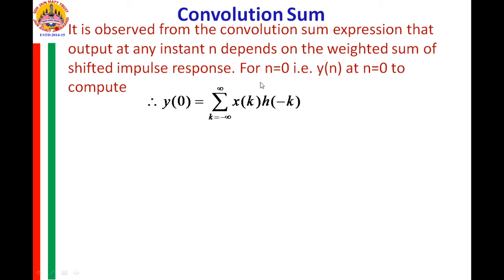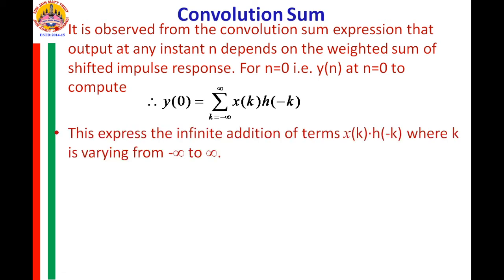Now to obtain y at the single instant 0, what is required? We should have x of k, we should have h of minus k, multiply these two together and add all the samples of this product x of k into h of minus k. Now what are this x of k and this h of minus k?